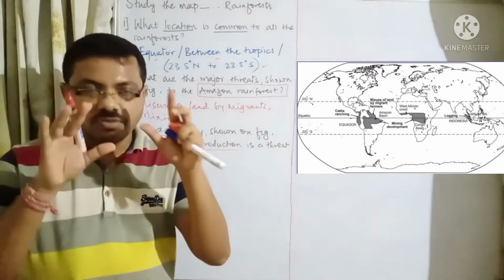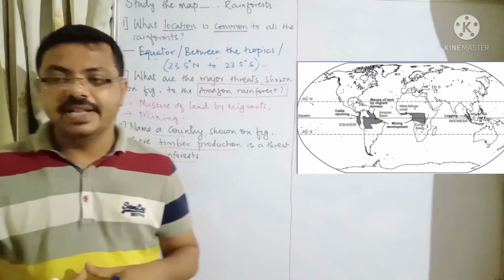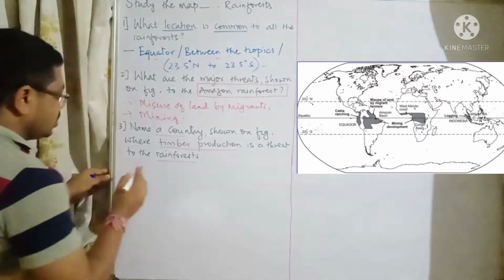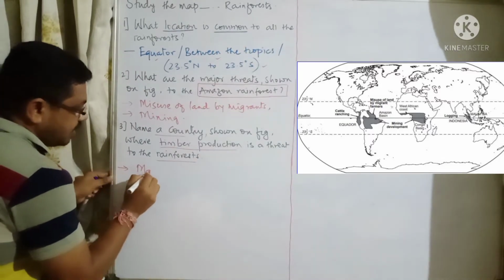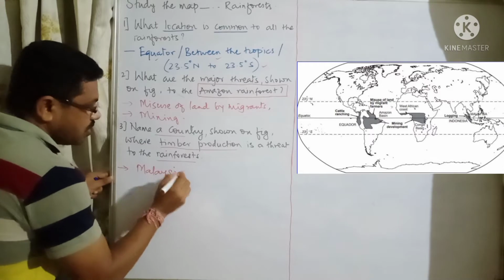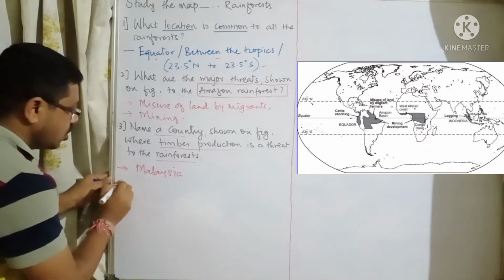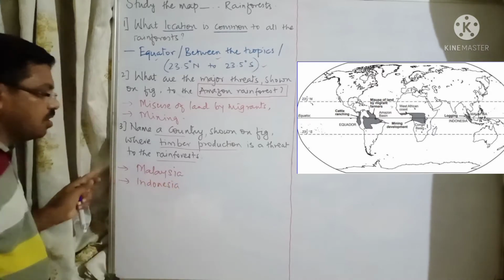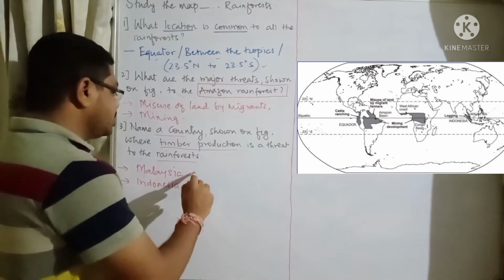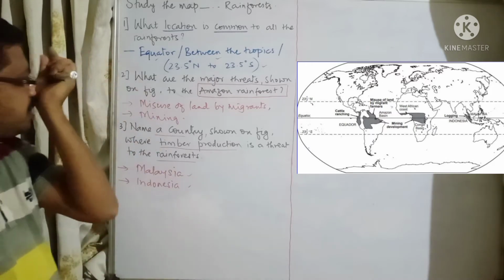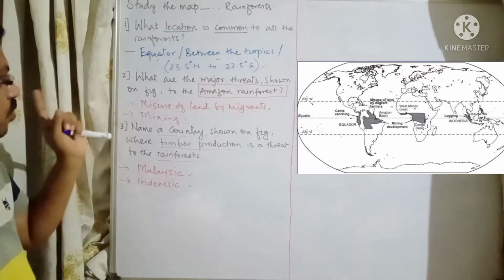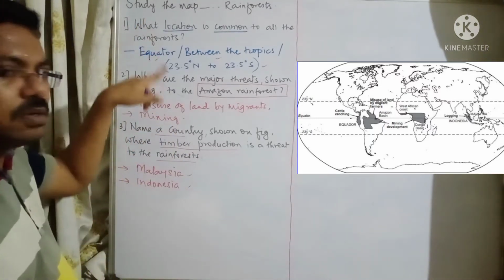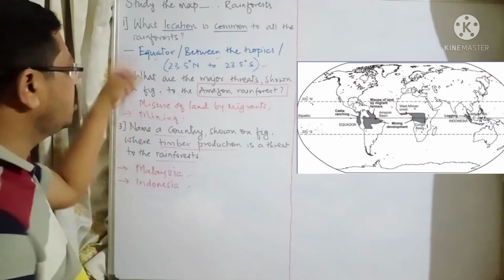Now if you look at the image, you will find that there are two countries where it is written logging, right? So the countries are, either you can write Malaysia, where logging means timber production is a threat, or you can write Indonesia. Out of these two you can write any one, which is a correct answer. Each question is carrying 1 mark. You have different options. You can mention any one for one answer.